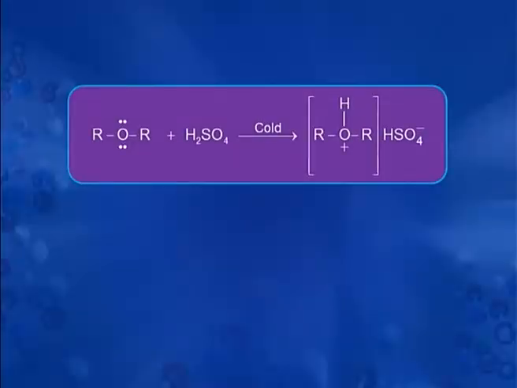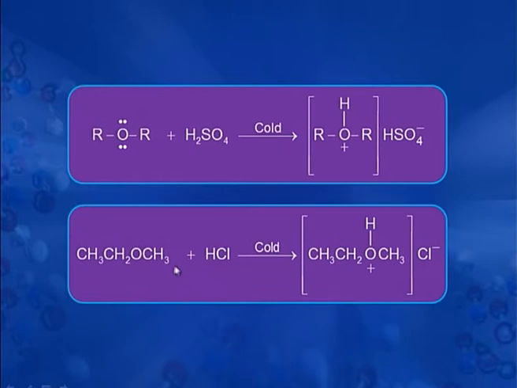For example, here you can see that ether is reacting with sulfuric acid, with formation of oxonium salt, and in this case, methoxyethane is reacting with hydrochloric acid, another acid, and forms oxonium chloride. The reaction at the ethereal oxygen is possible at room temperature or at low temperature, and if these oxonium salts are treated with water, we can get back the ether easily.